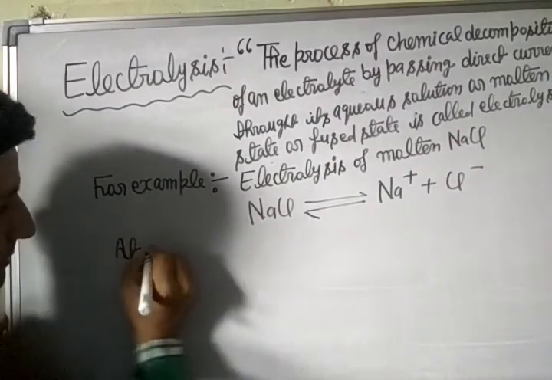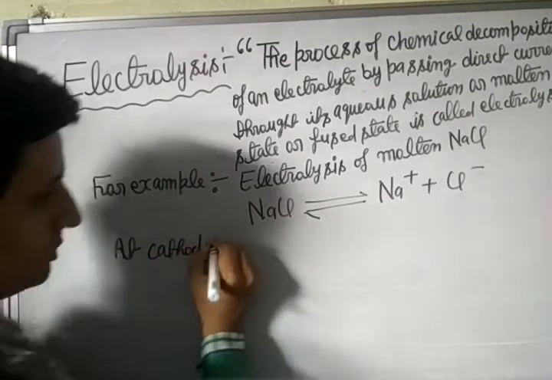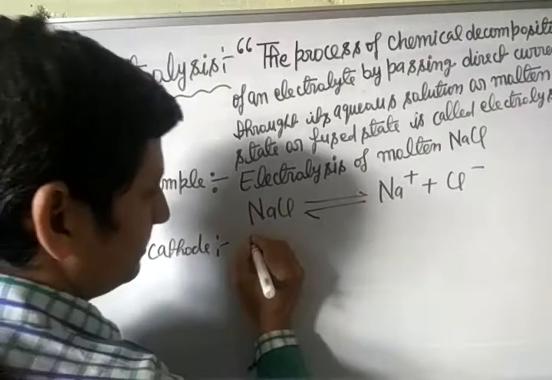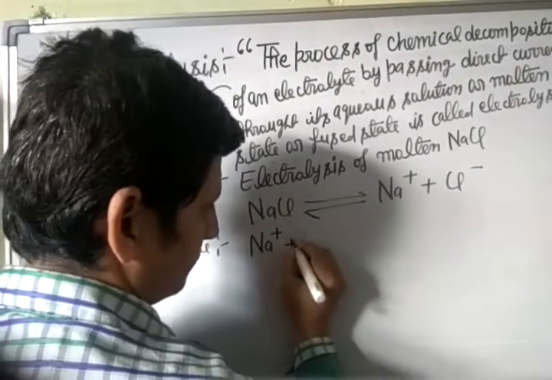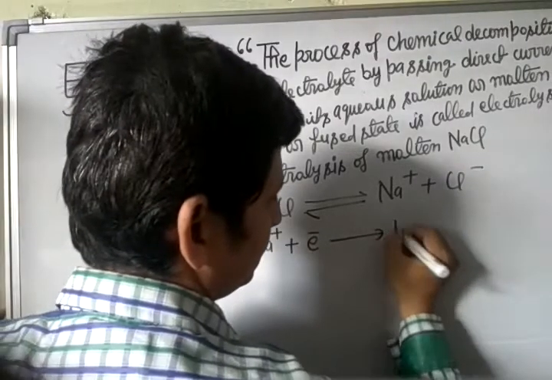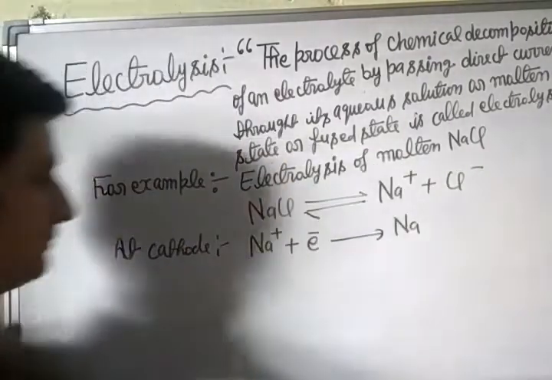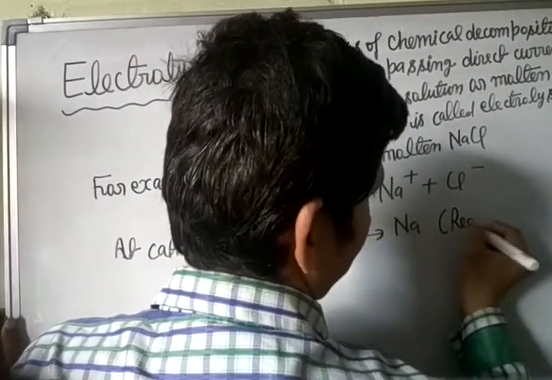At cathode, sodium ion gains electron and converts into sodium metal. Gain of electron is called reduction.